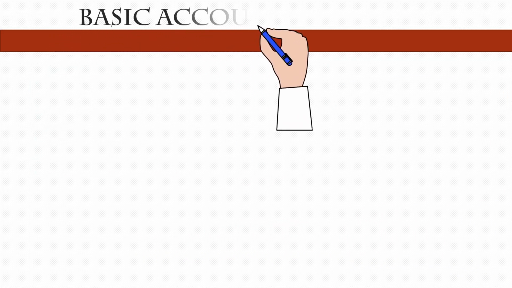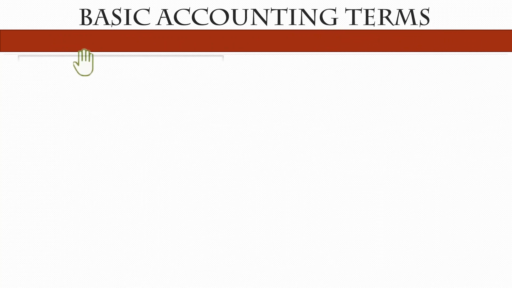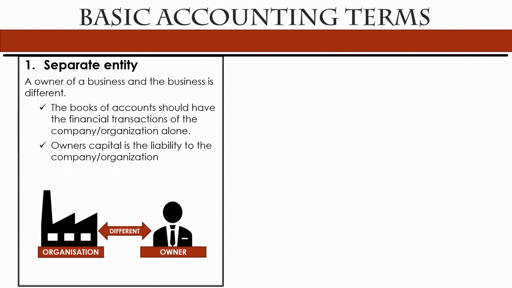In this video, we're going to see a few basic accounting terms. The first one is separate entity. It means the business and its owner are two different persons. So the books of accounts should consist of the financial transactions of the business alone. None of the personal income, assets, expenses, etc. of the owner should be entered in the books of accounts.